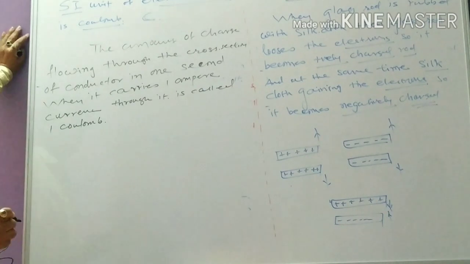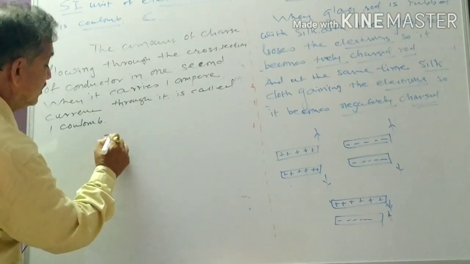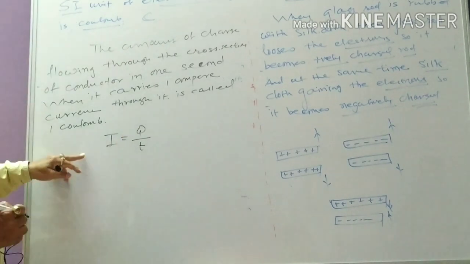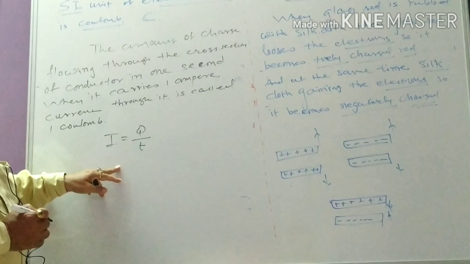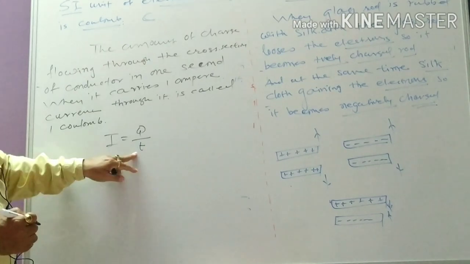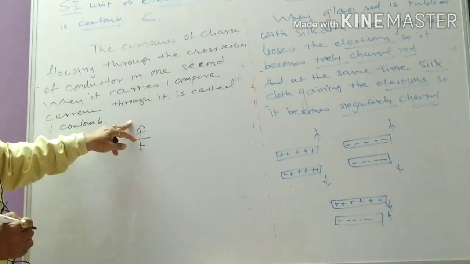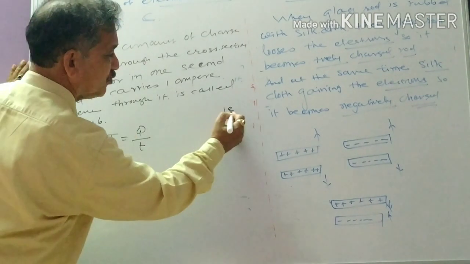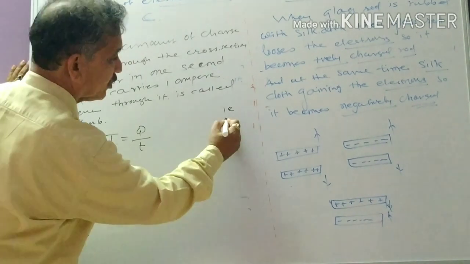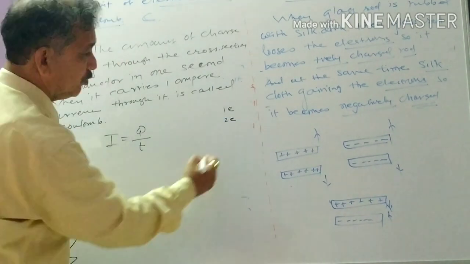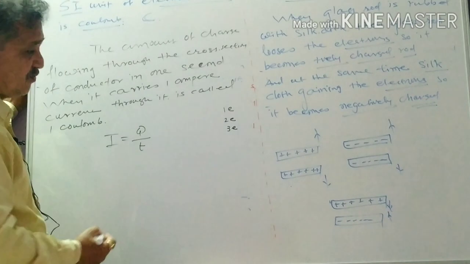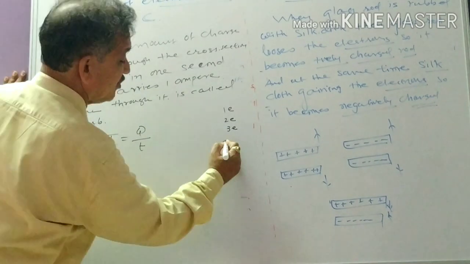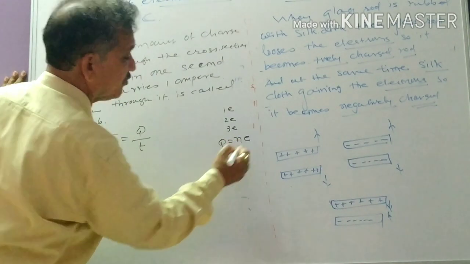So how does this definition come? Actually it comes from the equation of current, I equals Q upon T, where I is 1 ampere current, time T is 1 second, and charge Q is 1 coulomb. But remember, when you have 1 electron, its charge is 1e. When you have 2 electrons, the charge is 2e. When you have 3 electrons, the charge is 3e. So if n is the number of electrons flowing, then the charge will be equal to n times e.